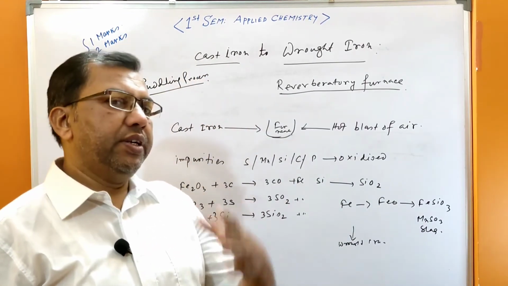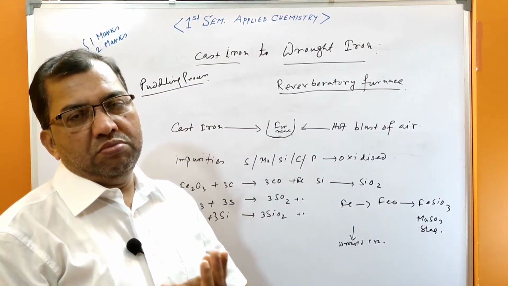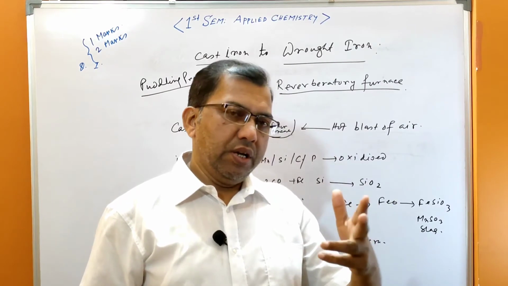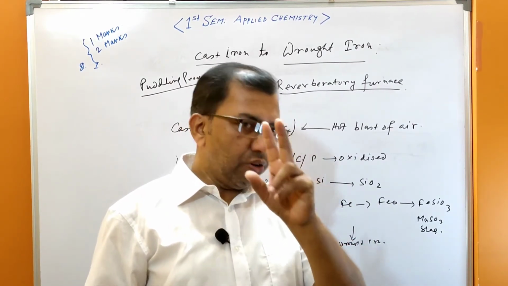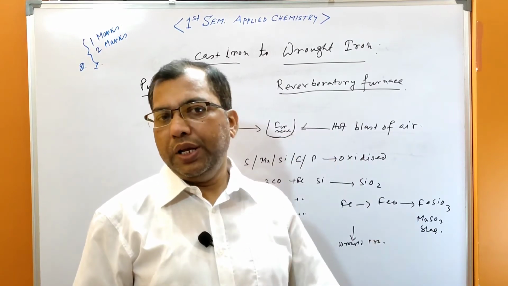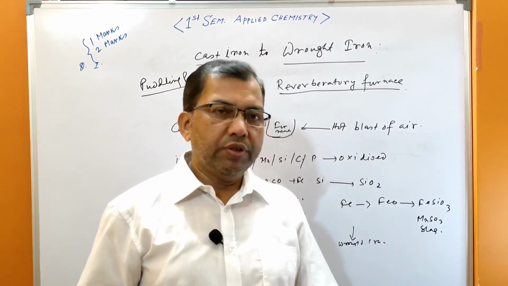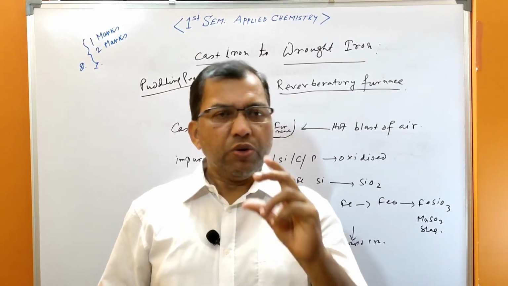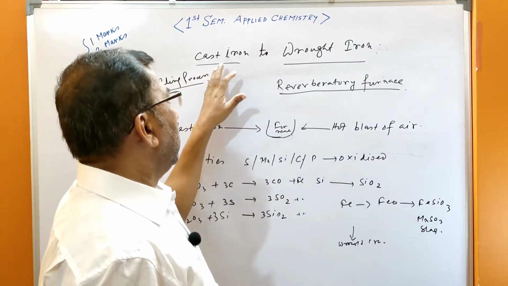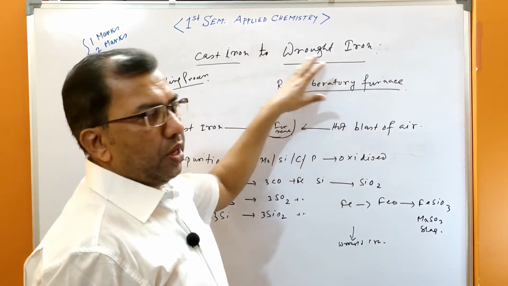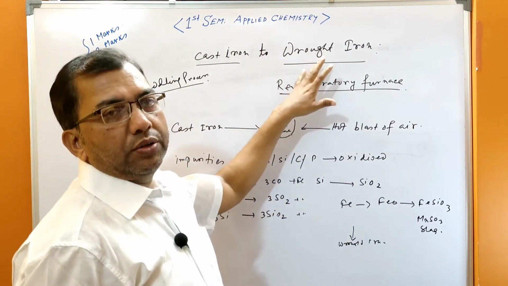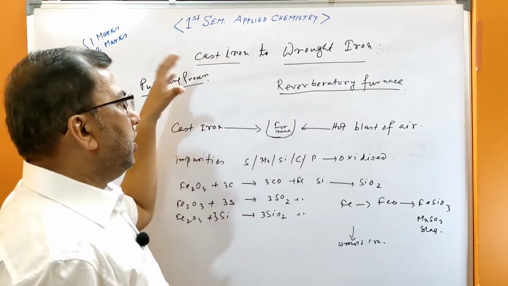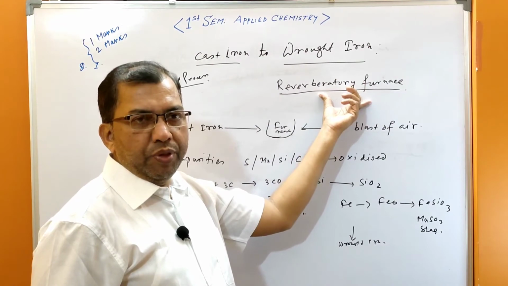Now, how in the blast furnace you have extracted iron. The reactions in the blast furnace are very important. Broad type questions I will not discuss now. The upper layer, middle layer and lower layer reactions I have given are very important for broad type questions. Write the reactions of blast furnace. These are the blast furnace reactions. And for only 2 marks or 1 mark: how will you convert cast iron to wrought iron? This is known as the puddling process, done in the reverberatory furnace.